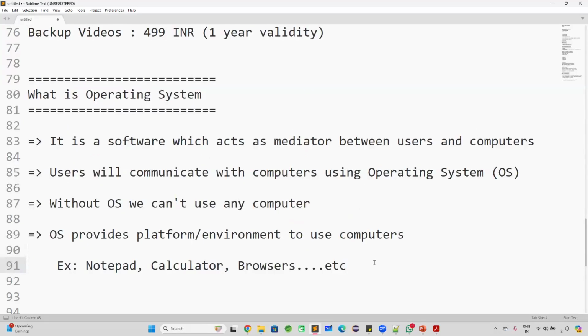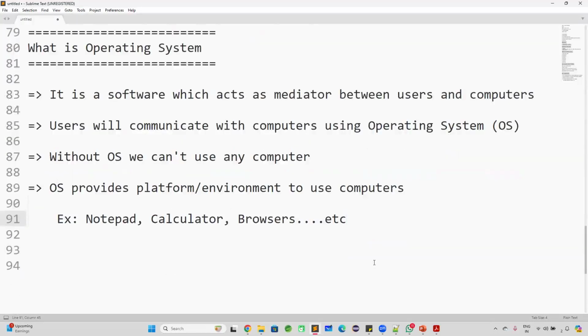So calculator is available, notepad is available, browser is available. All these are the applications we are running in the computer. How are we running these applications in the computer? We are running these applications by using the operating system. If an operating system is not available, then there is no use of the computer.